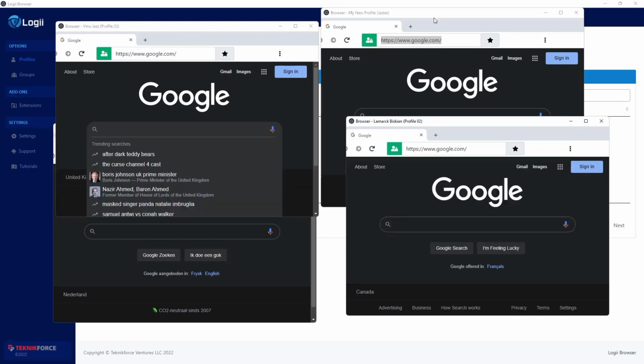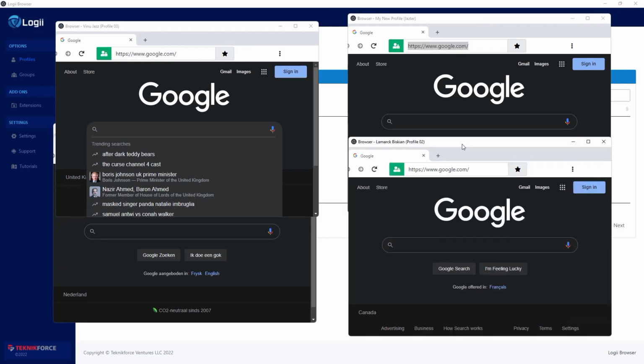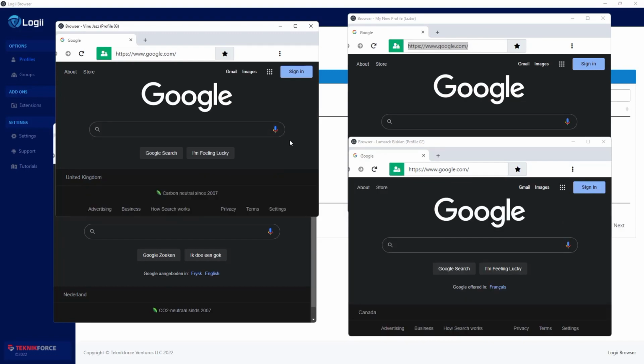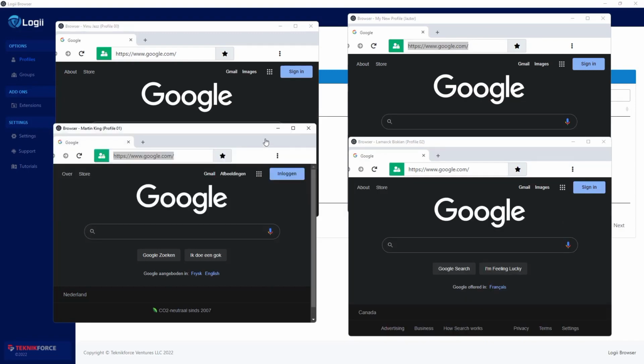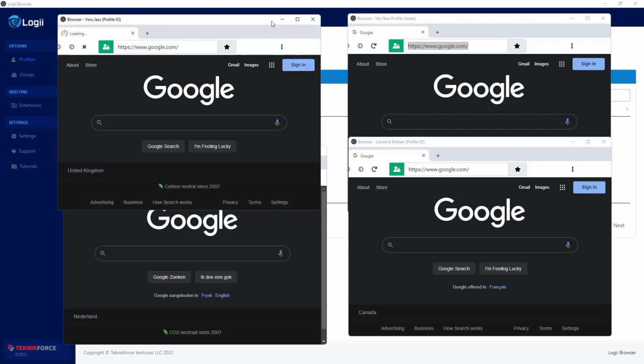And in each of these browsers, when you go to a particular website, let's say you go to Facebook or LinkedIn or any other site that is known to track you and known to detect you, it will think that each profile is on an individual computer and it cannot fingerprint you and connect you to all the other profiles.